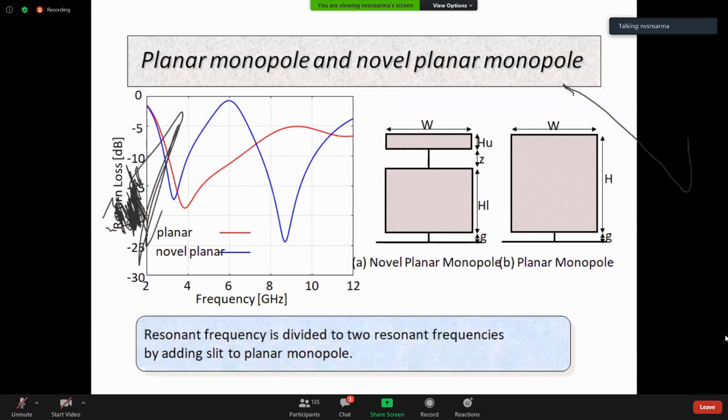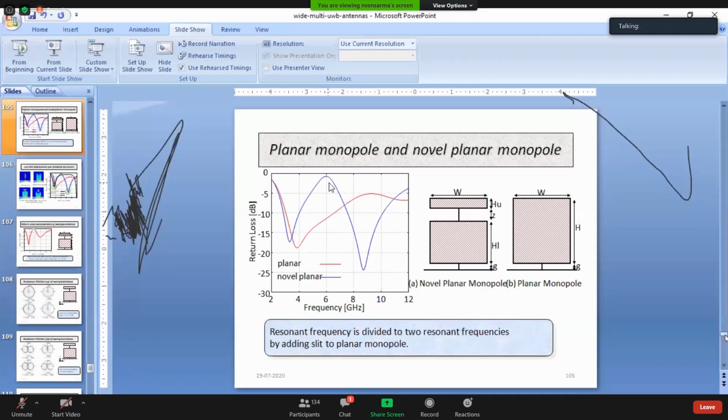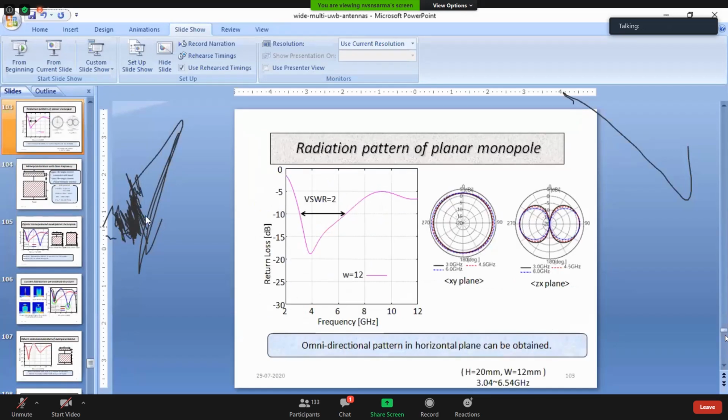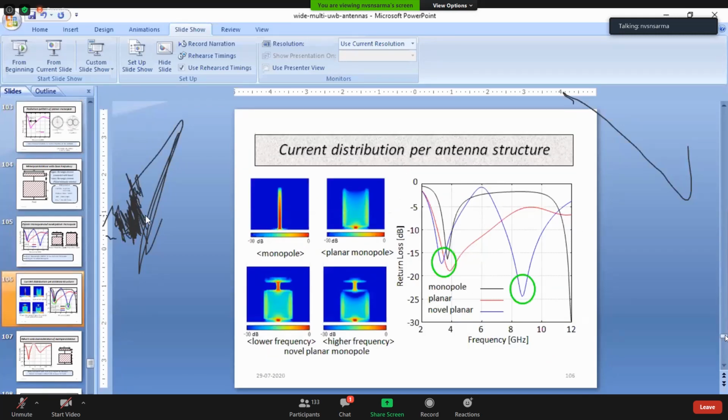So this is one array, a novel monopole antenna. Okay, a planar monopole antenna is there here. And adding some more parasitic patches will give rise to some improvement in terms of the multi-band characteristic that we are going to have on this.